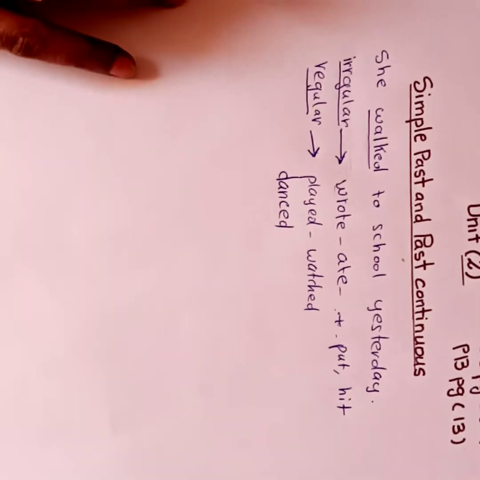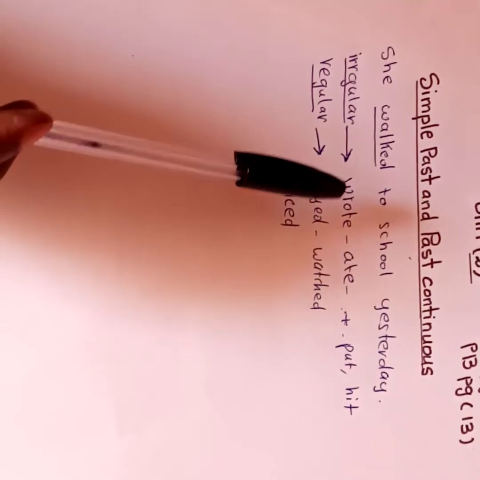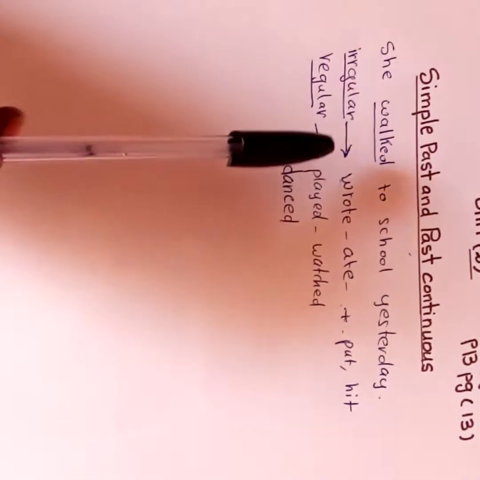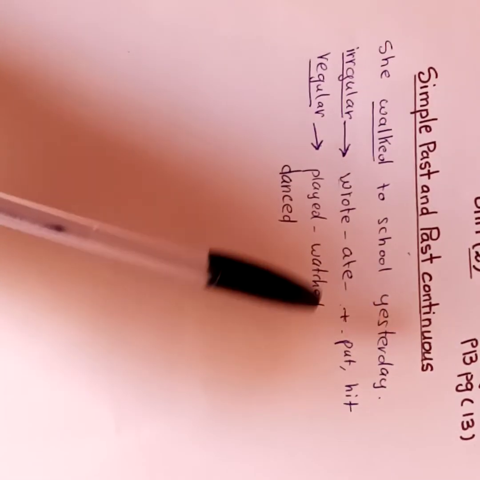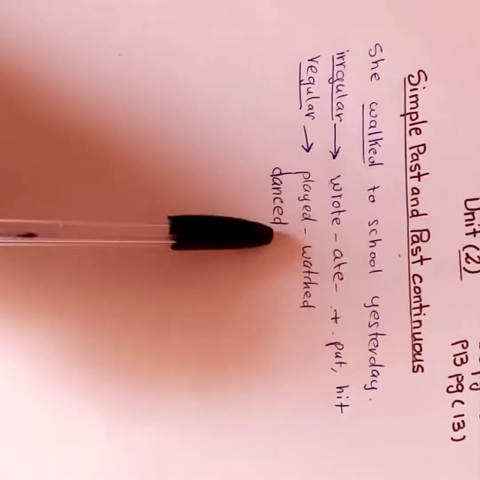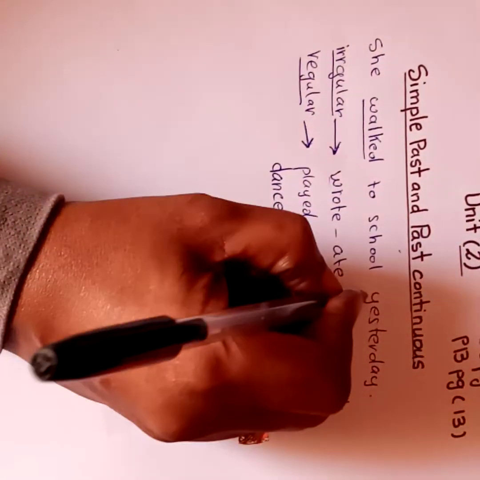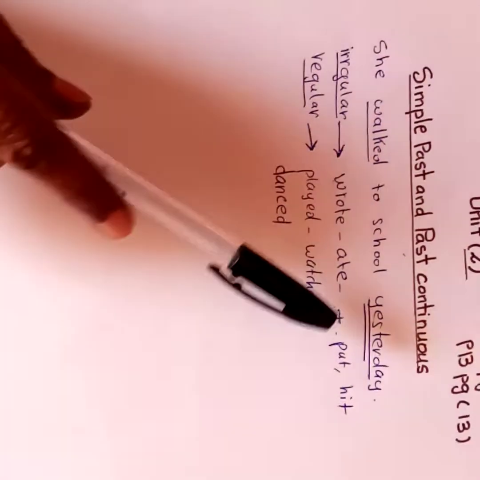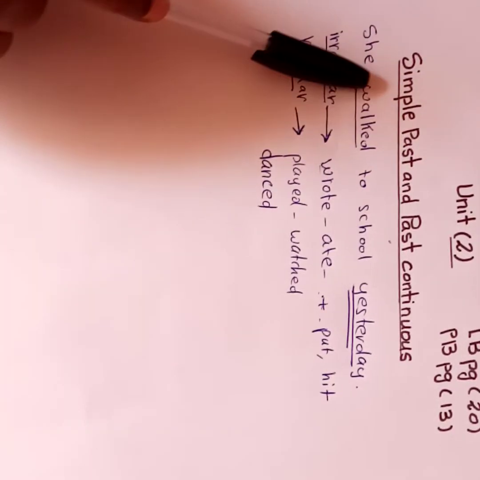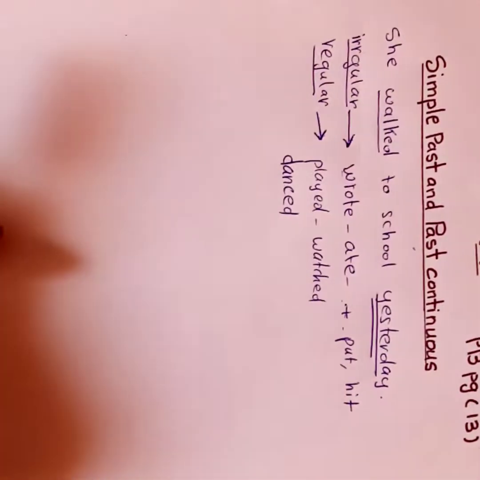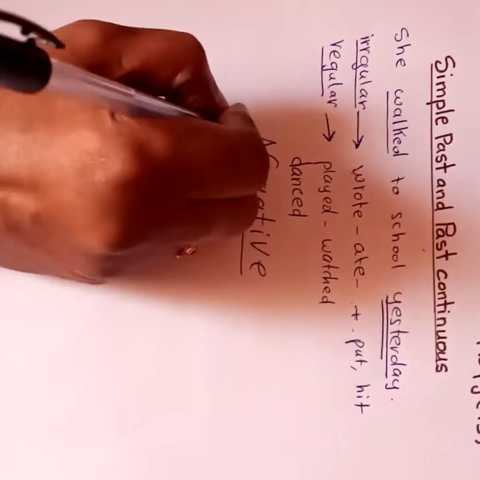Okay. Now let us talk about the adverb of time. The adverb of time shows when the past simple action happened. We use yesterday and last plus a time: last week, last month, last year, or a period of time and then ago: 10 years ago, 2 months ago, 2 weeks ago. Have you got this? That's why here I used yesterday to indicate that this adverb of time means the action I used here is simple past tense.